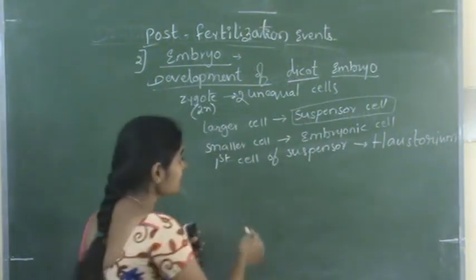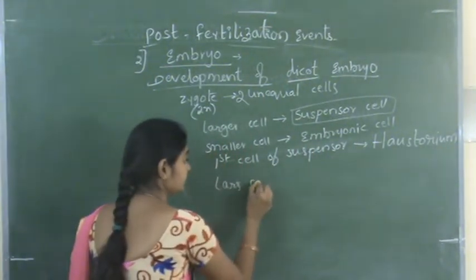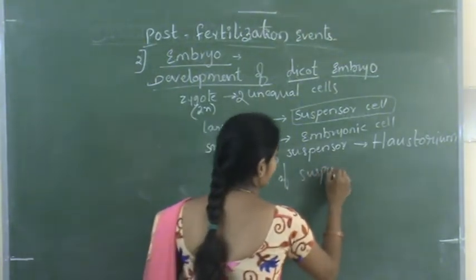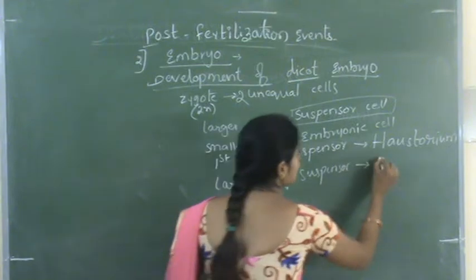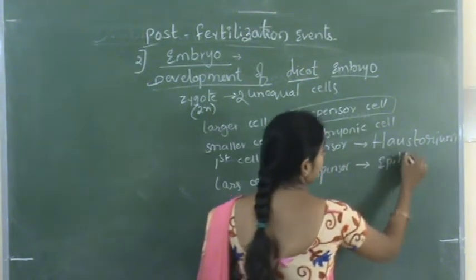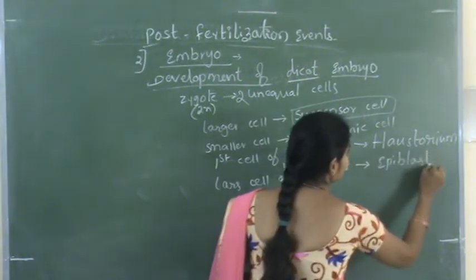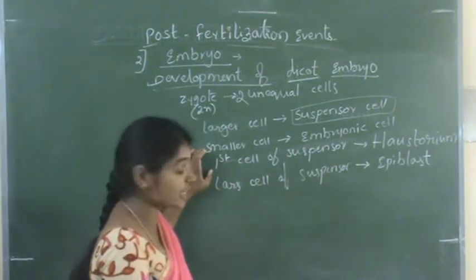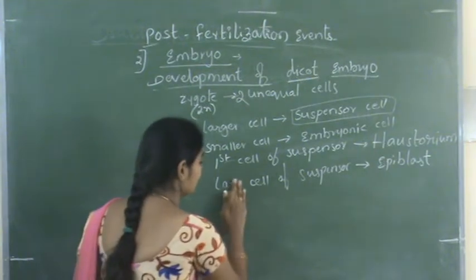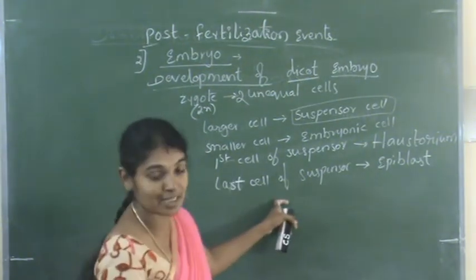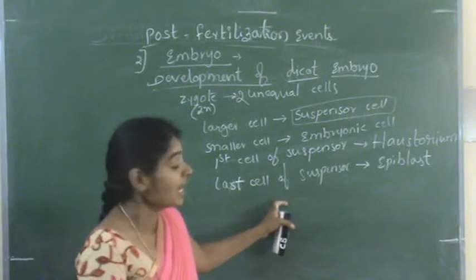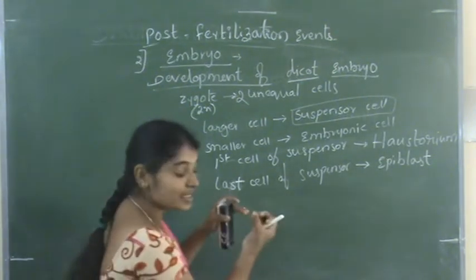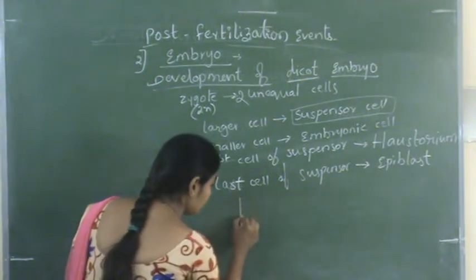And the last cell of the suspensor is called epiblast. So haustorium is the first cell of the suspensor and the last cell of the suspensor is called epiblast.